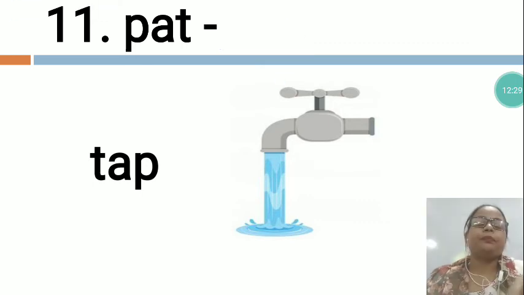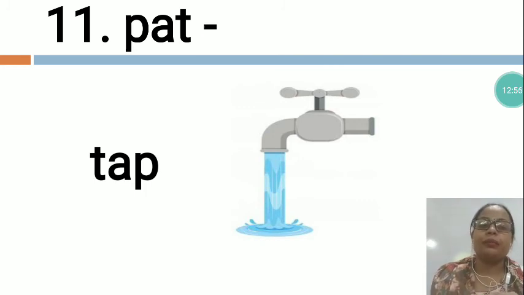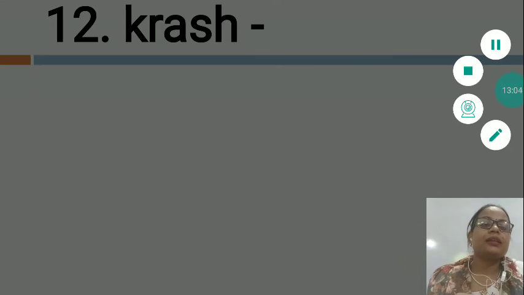T-A-P, tap. So dear children, with the help of a tap, we use water properly. Whatever amount you need, the water we can use, and after using you can turn off the tap, so we can save water and we will not waste the water. So this is a bathroom object I have taught you. This is tap. Now next is